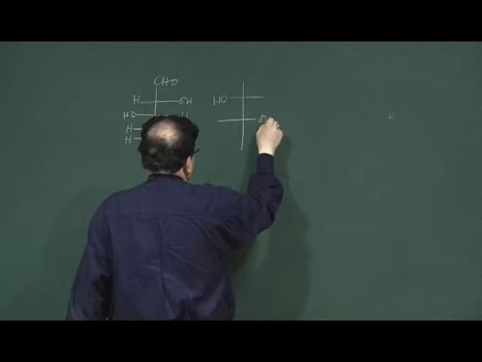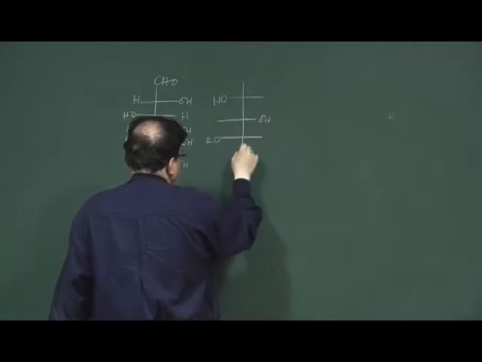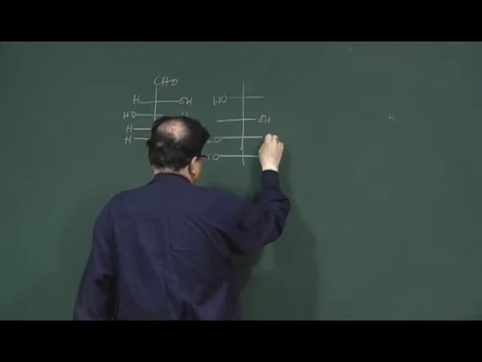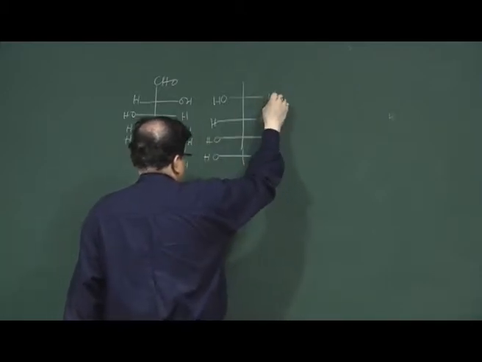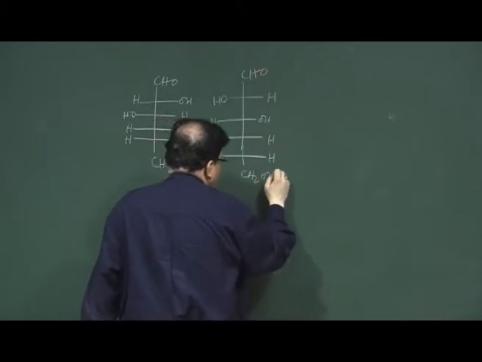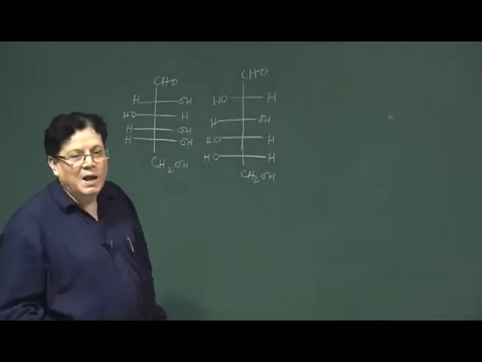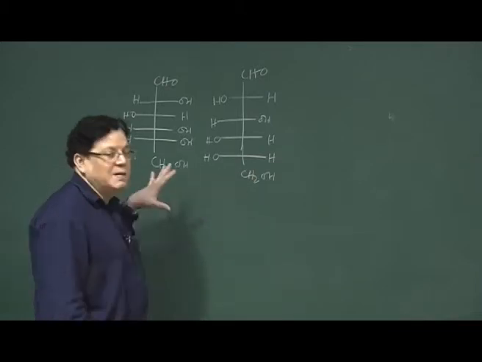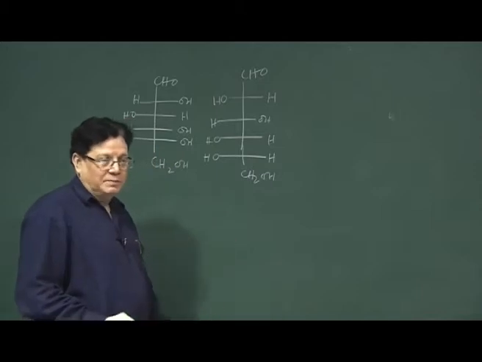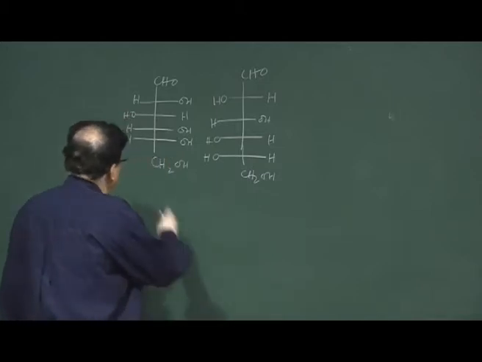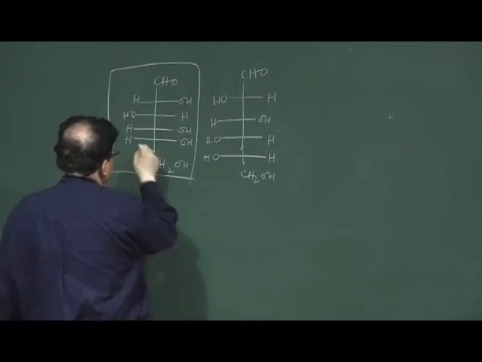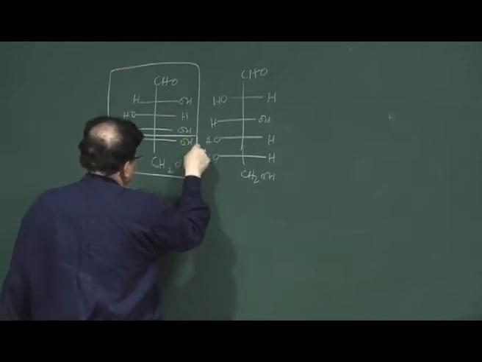That means he could not get a crystal of plus glucose to determine the absolute configuration. So, one of these is plus glucose, and he assumed that plus glucose is the right hand one, because he assumed that in plus glucose there